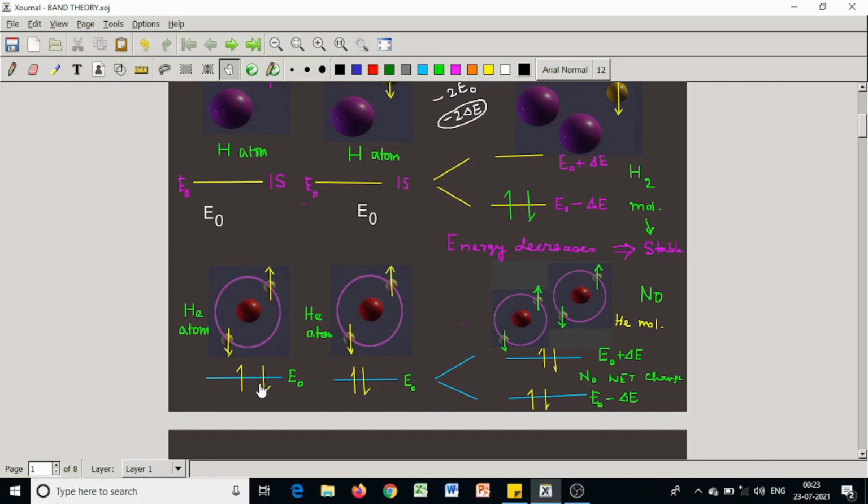In fact, total energy is 4E0 since there are four electrons. So previous energy is 2E0 plus 2E0, that is 4E0.